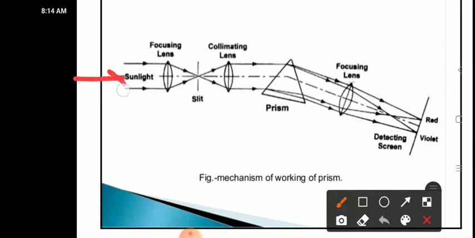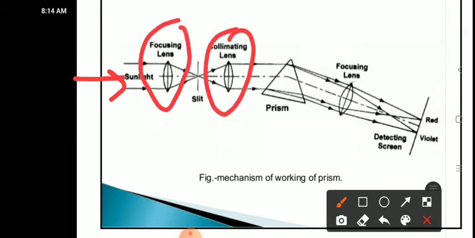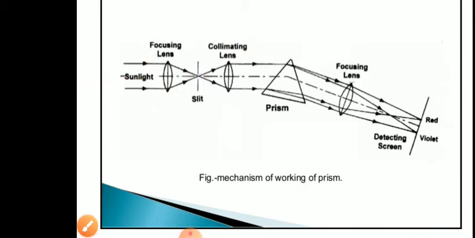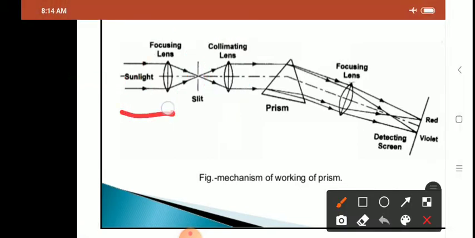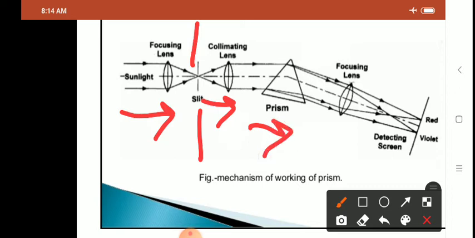So here there is an entrance slit from where polychromatic light enters. So there is a light source which enters through the slit. The collimating lens collects the polychromatic light and focuses the collimated light on the dispersion device, that is the prism here. The prism splits up the light into individual wavelengths, which then pass through the focusing lens.